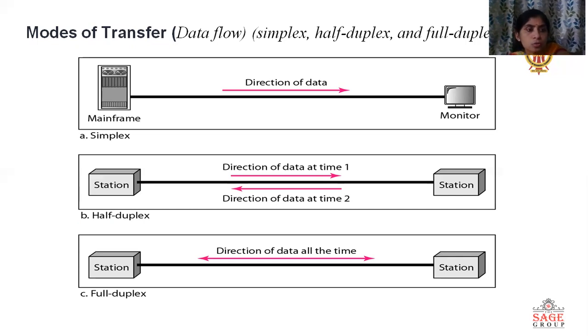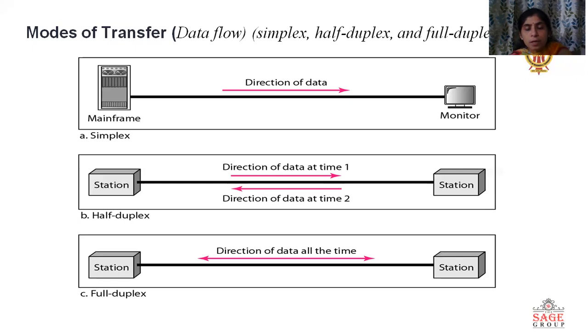Right. So first of all, modes of transfer. The meaning of modes of transfer is how we are sending our data from one point to another point. Here, points means from transmitter to receiver or between the transceivers. The mode of transfer is also known as data flow. As I have told you, there are three categories of modes of transfer: simplex communication, half duplex communication, and full duplex communication.